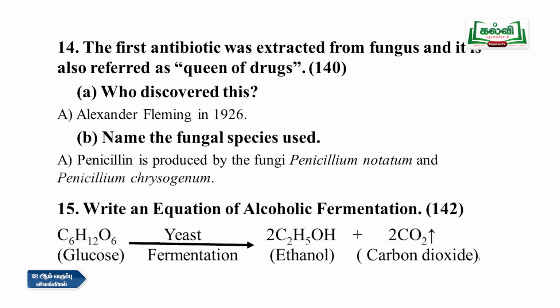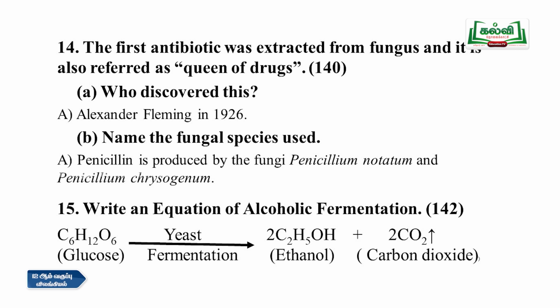Then 14th question, the first antibiotic was extracted from fungus and it is also referred to as queen of drugs. So it is in page number 140. So who discovered this one? It is Alexander Fleming in 1926, and the drug penicillin is produced by the fungi Penicillium notatum and Penicillium chrysogenum.